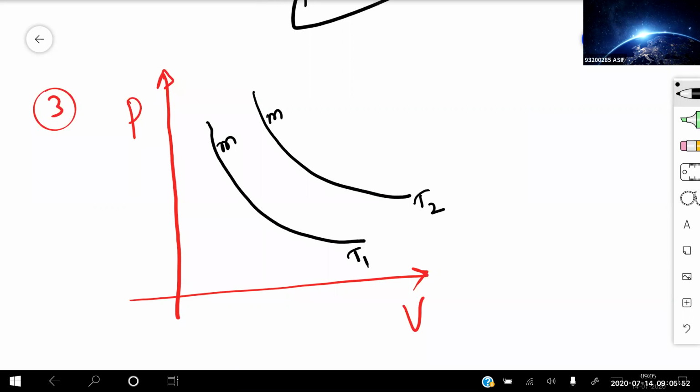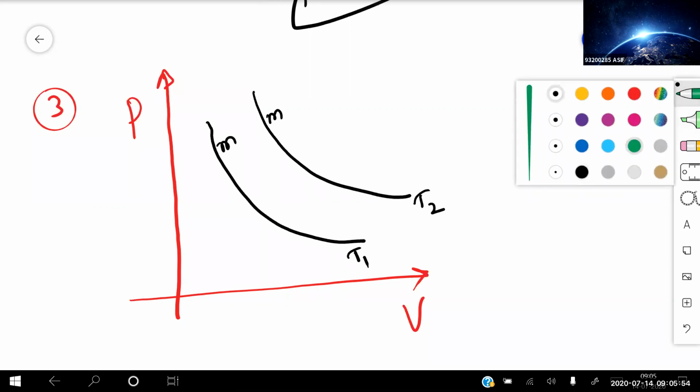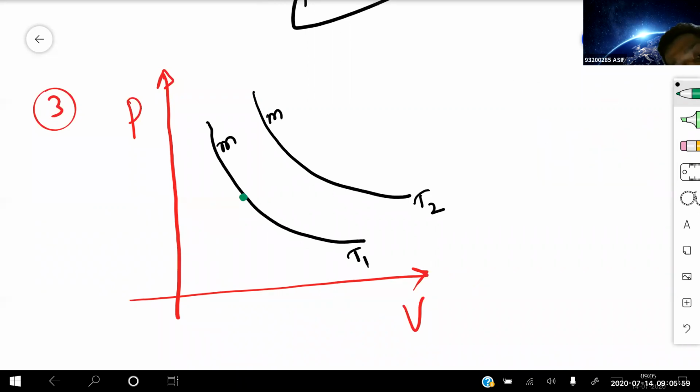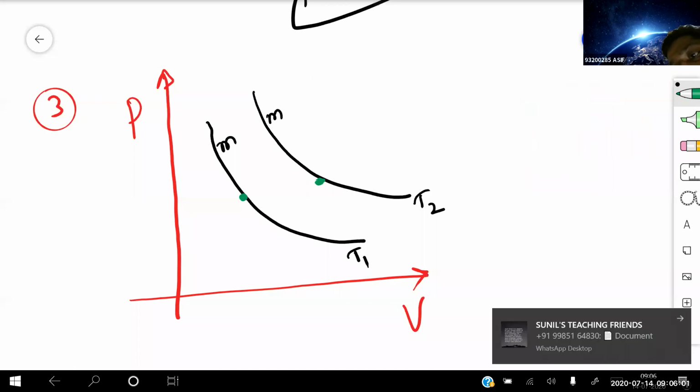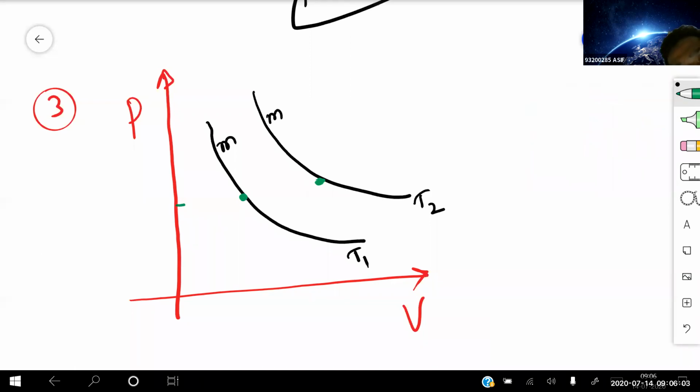Whenever you are doing such a problem, you try to take any one point on both of them. For example, this is one point and this is one point. Now take this graph like this and plot a volume for this one, and for this one also I've taken the pressure constant and plotted the volume. So this has a volume of V1, this has a volume of V2, and pressure remains constant.